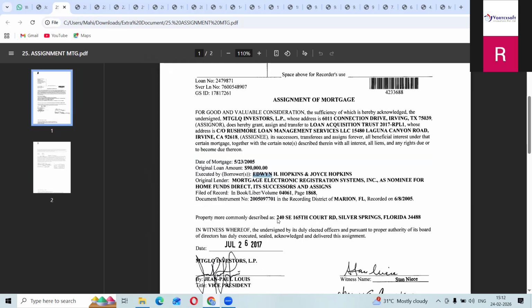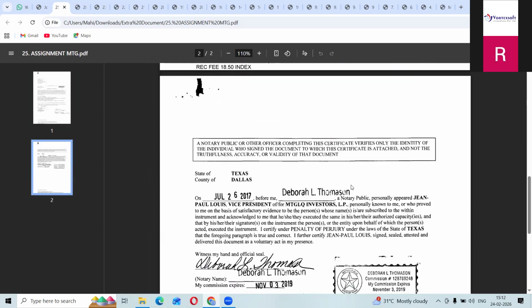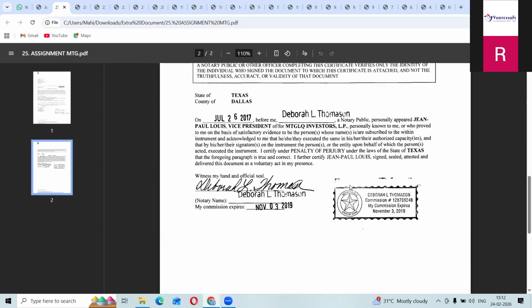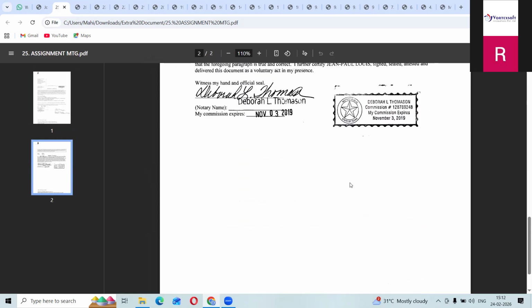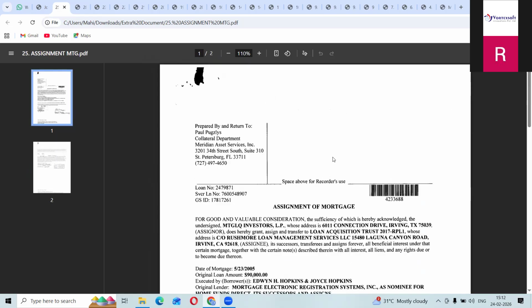See, they have given the property address also. So this assignment of mortgage you have to check. You have to take it by seeing the legal description only. For your related property you have to check, because for this property they have made the assignment of mortgage. So you have to check the legal description. Then only you have to take this assignment of mortgage. If the legal description is not matching, there is no need to take this one.